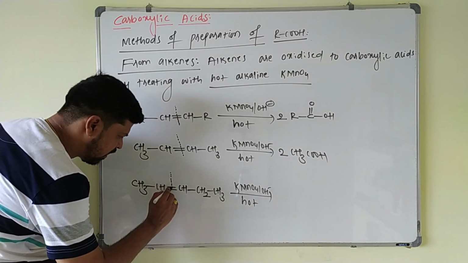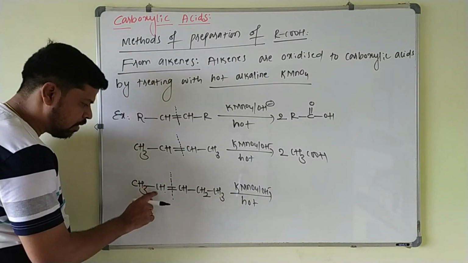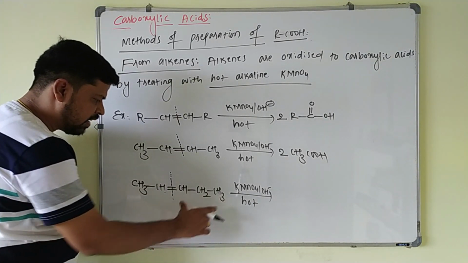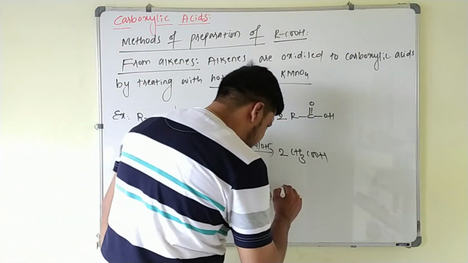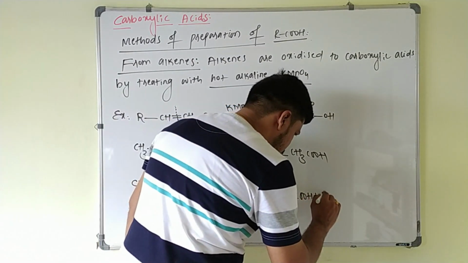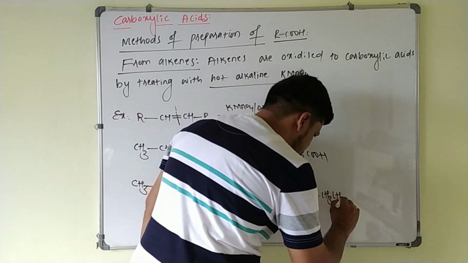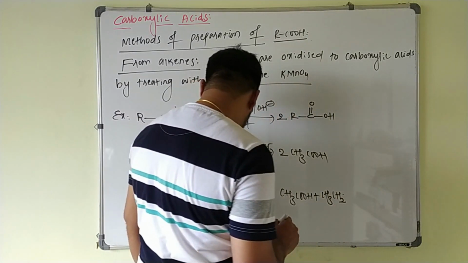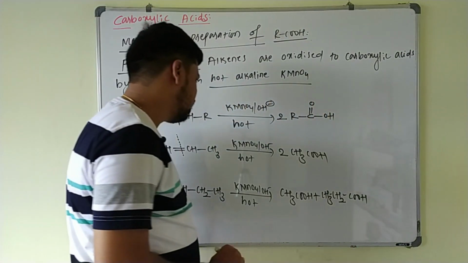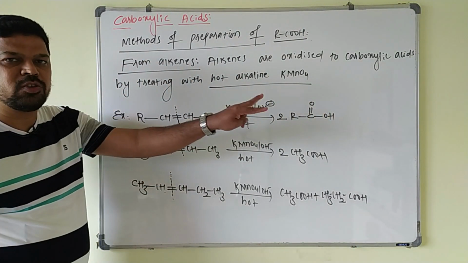Just break this double bond and this double bonded carbon atom is oxidized to COOH group, 2 carbon acid and this side 3 carbon acid. So you will get CH3 COOH plus CH3 CH2 COOH. Like this alkenes are oxidized to carboxylic acid.